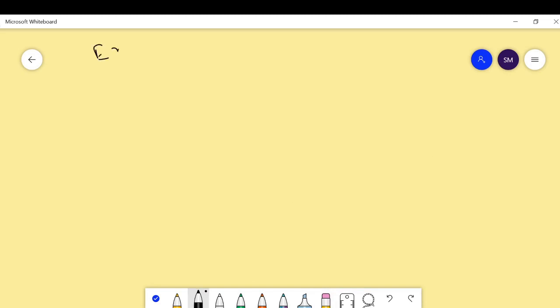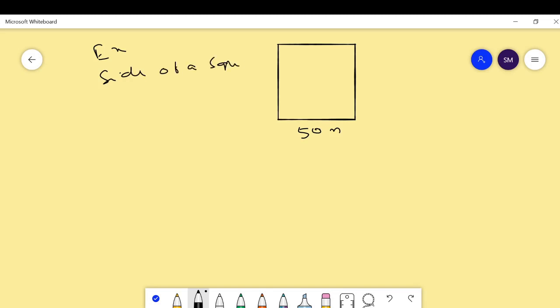Another question says, suppose the side of a square is given as 50 meter. Find the area and perimeter of the square.